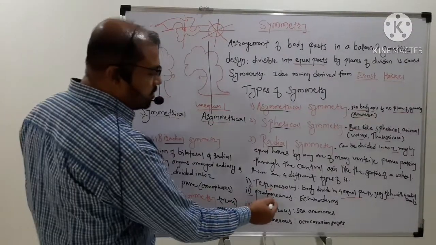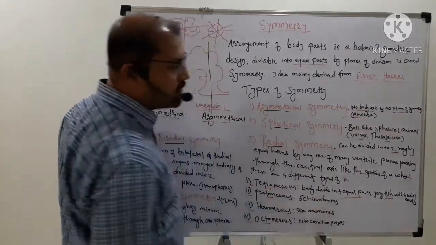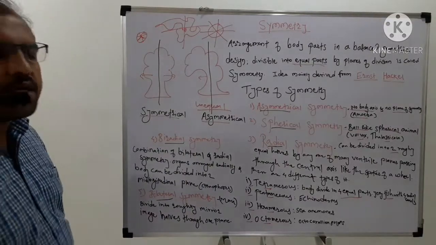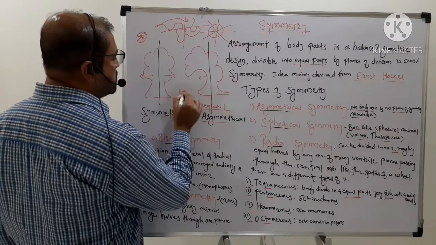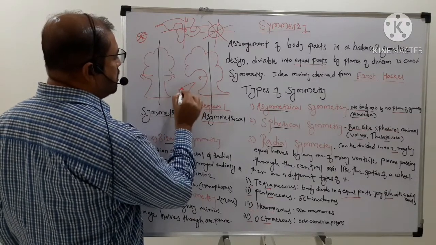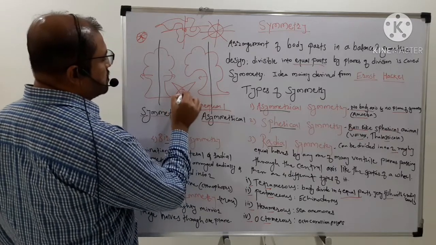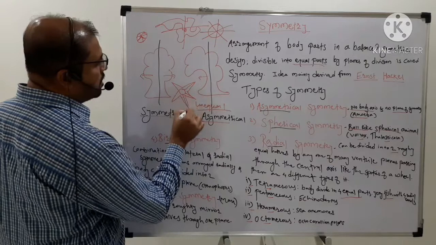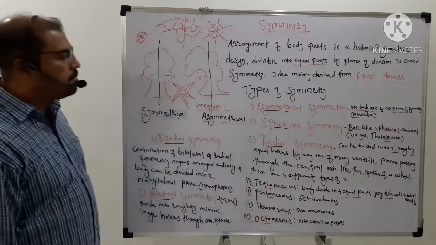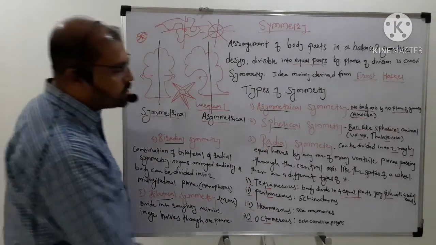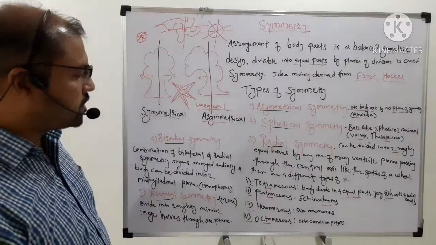The second symmetry is pentamerous. Pentamerous means that from the center of the axis, the individual is divided into five equal halves. Suppose this is a starfish, this is the central disc, and these are the five different arms of the starfish. These are divided equally from this center of axis. Such symmetry is called pentamerous symmetry. An example is echinoderms, that is, the sea star or starfish.